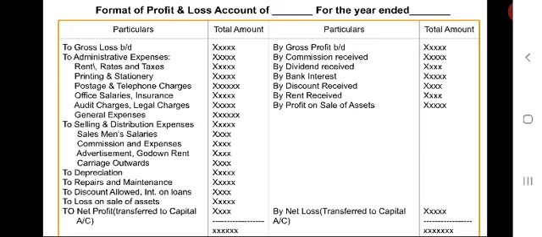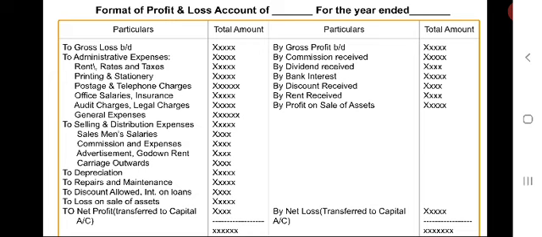Here we are considering capital as a liability, so we have accepted to pay some interest on this liability. That is a loss to the business concern, so interest on capital should be debited to profit and loss account.